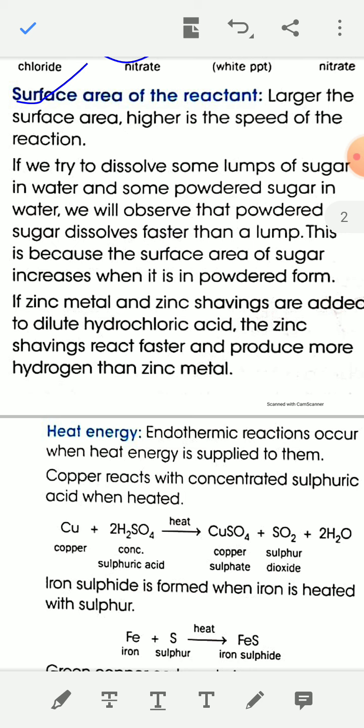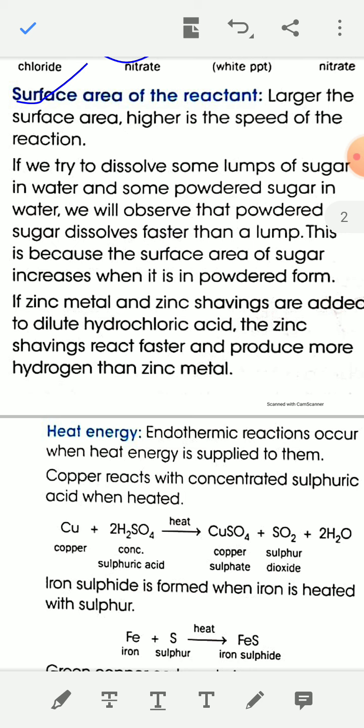For example, if we try to dissolve some lumps of sugar in water and some powdered sugar in water, we will observe that powdered sugar dissolves faster than a lump. This is because the surface area of sugar increases when it is in powder form.